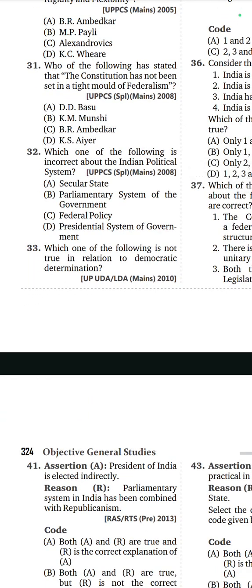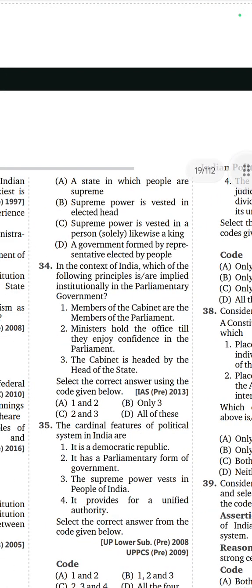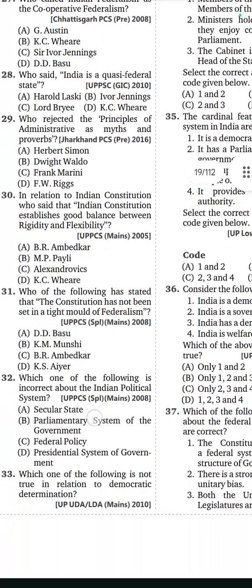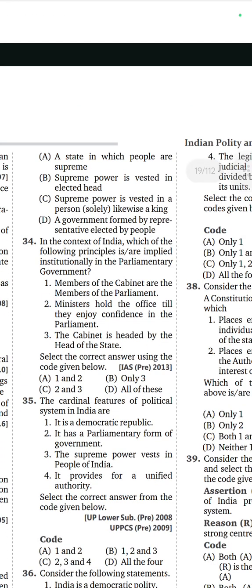Which one of the following is not true in relation to democratic government? Third is option C. Supreme power is vested in a person, like a king. This is wrong. It is asking about democratic. Talk about democratic. Option C is wrong. Every other option is right. A state in which people are supreme. Supreme power is vested in the elected head. Government formed by representatives elected by people. A, B, C are true regarding democratic.